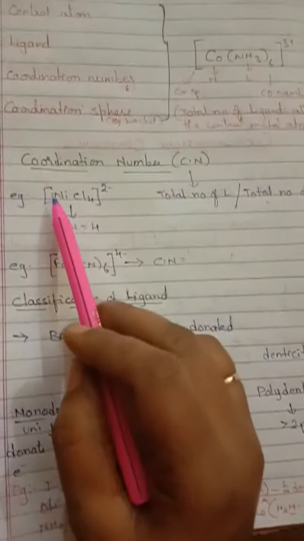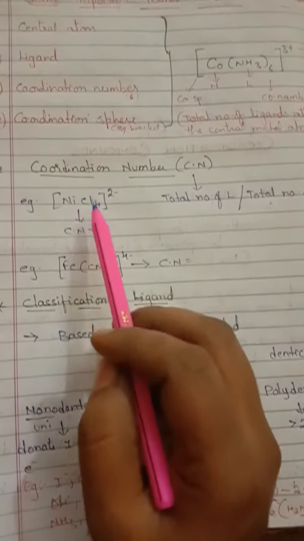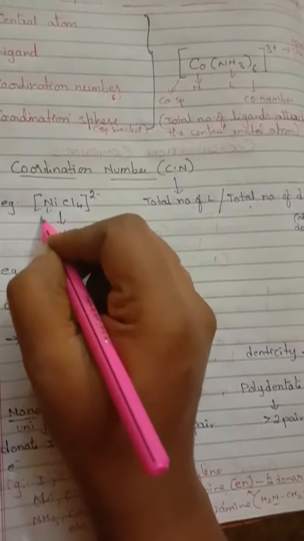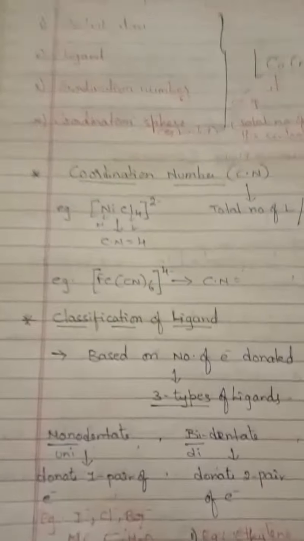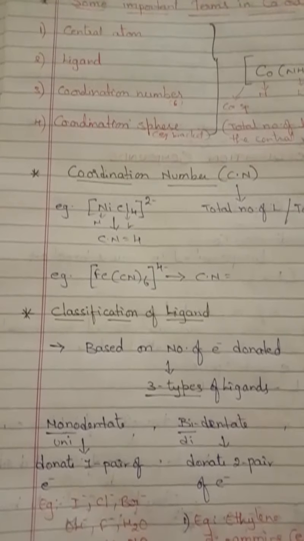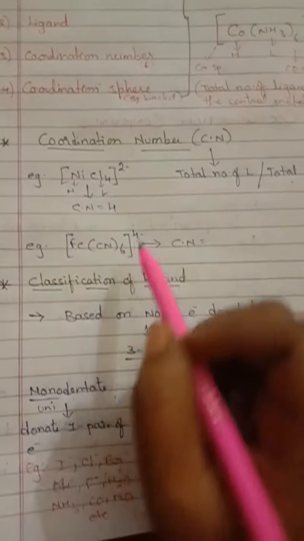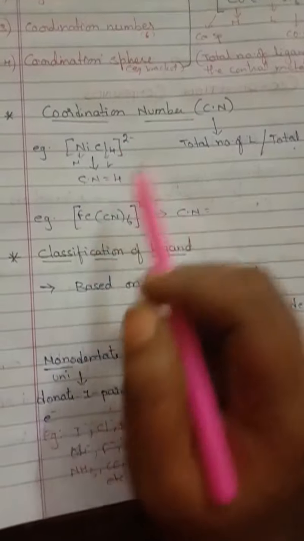Yes, so look at this example, NiCl4 with charge minus 2. In this, what is the central metal atom? This one is the central metal atom and this one is the ligand. And what is the coordination number, children, here? To the central metal nickel atom, how many chlorines are added? 4. So in this case, coordination number is 4.